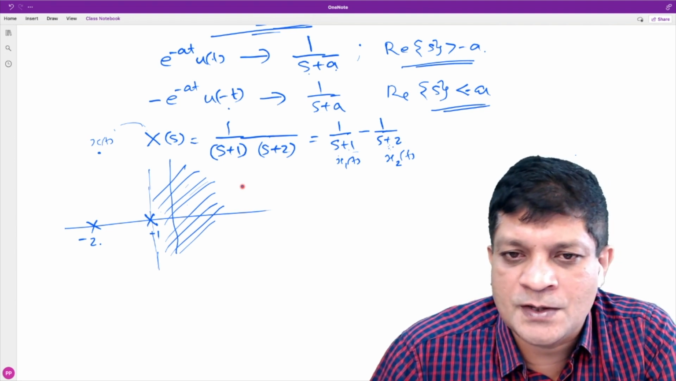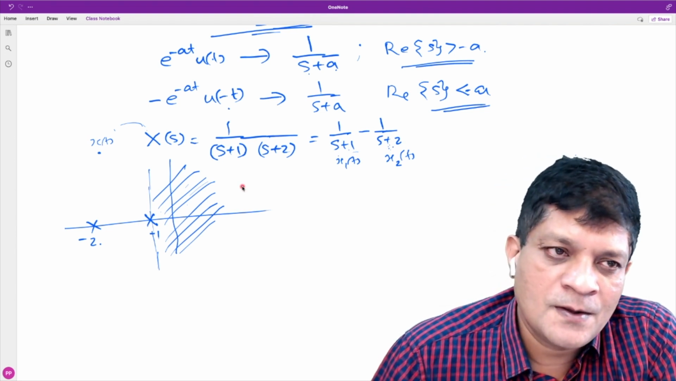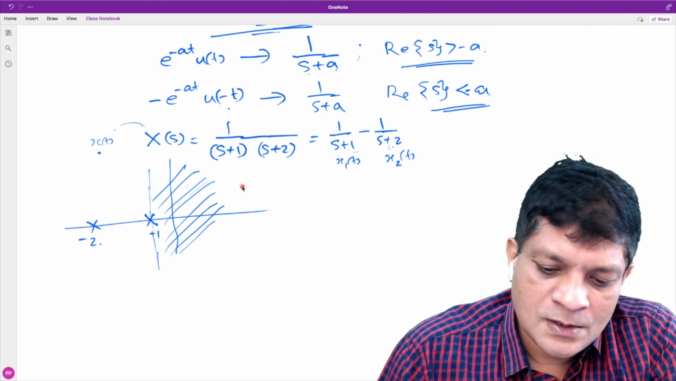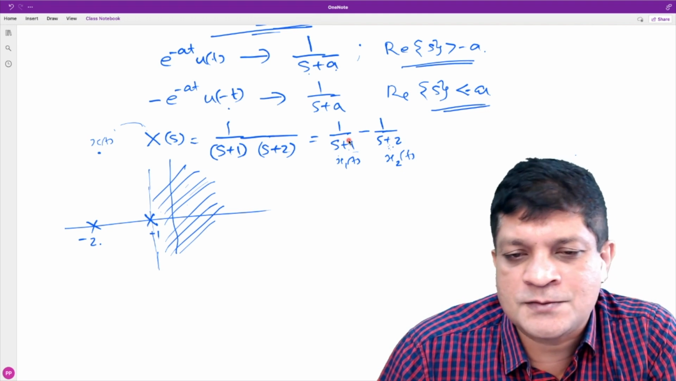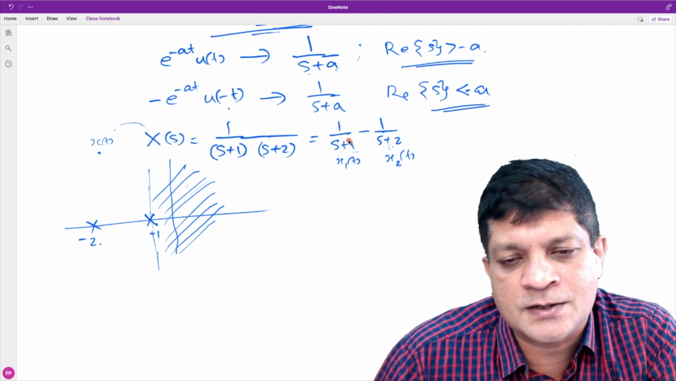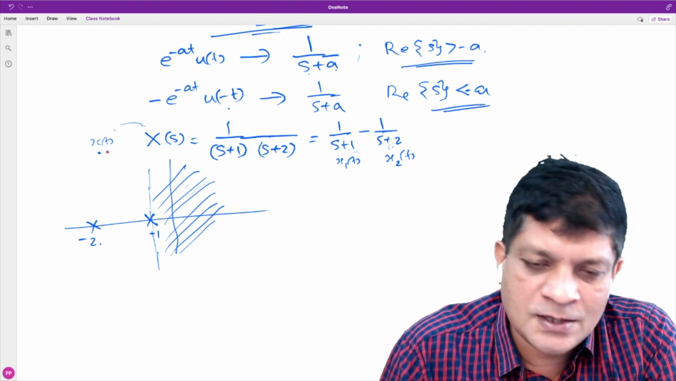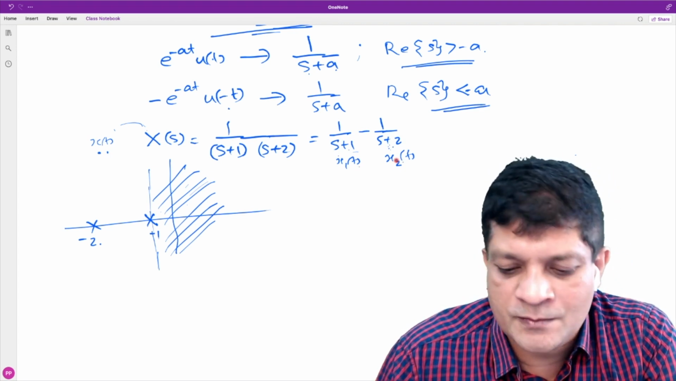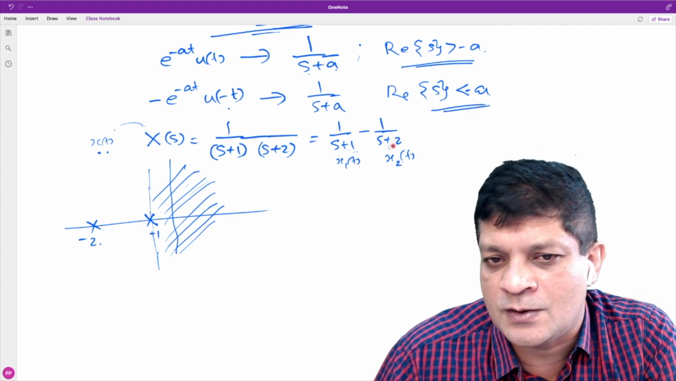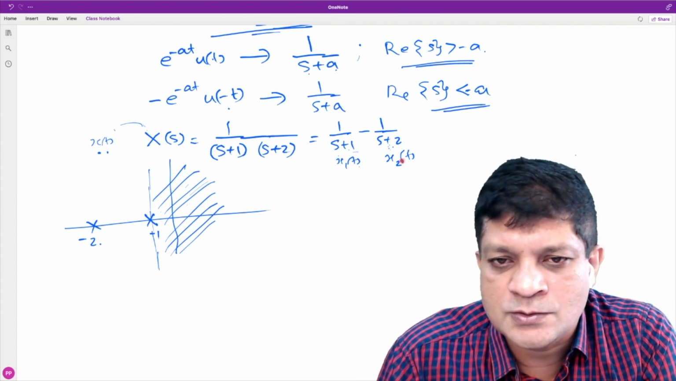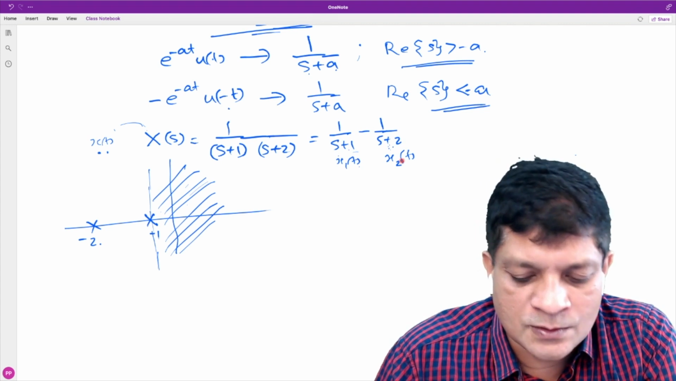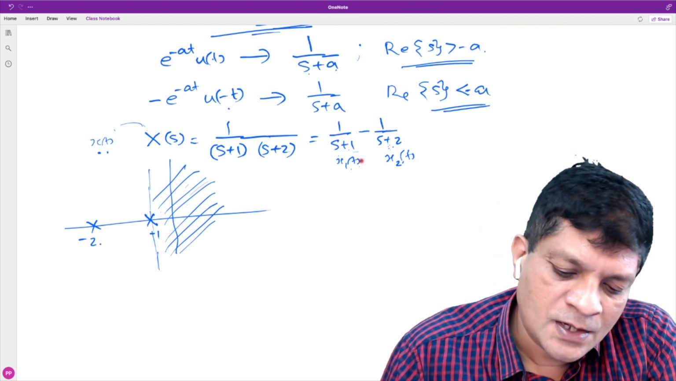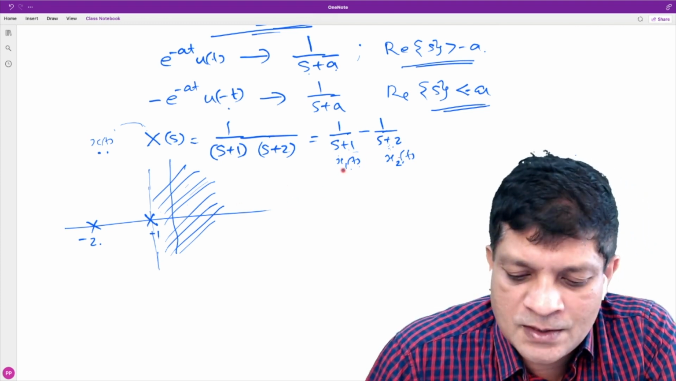They cannot be left-sided. Why not? Because with a combination of a right-sided and a left-sided signal, you will never get a right-sided signal. So if the resulting signal is right-sided, these two must be right-sided. And one of these cannot be a finite duration signal either, because there is a pole. So these two must be right-sided. Now tell me, if these two are right-sided, then what are the possible ROCs?